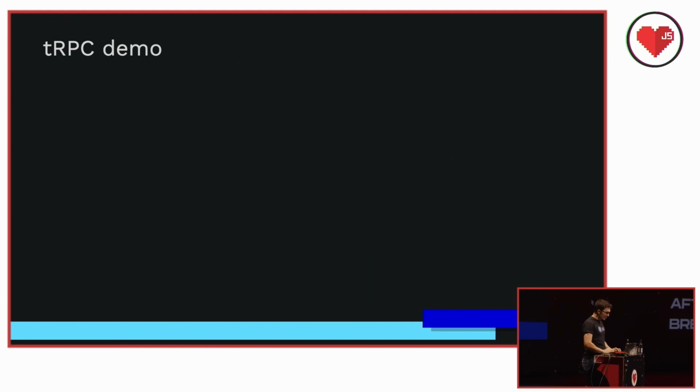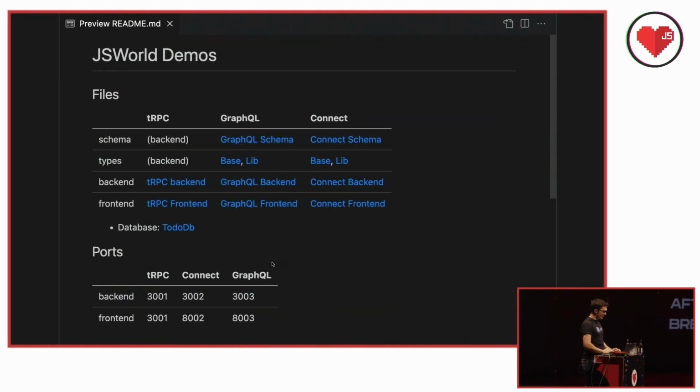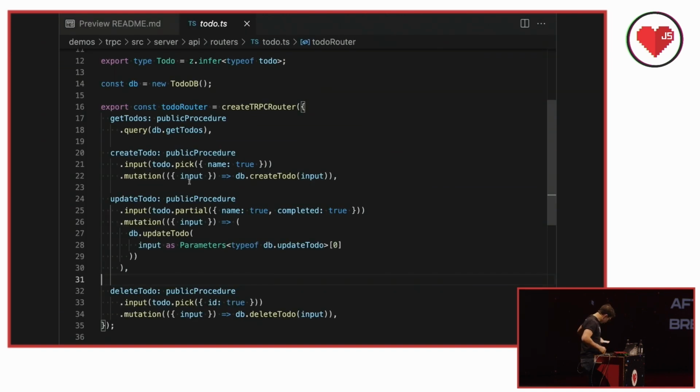Water. OK. So tRPC demo. All right. So I made this. You can see it. Great. I made this little thing here. We're going to use this to look at the back end. Let's just start. Oh, I made a little... Oh, what am I doing? I have a little cheat sheet. OK. It was the vodka that threw me off.